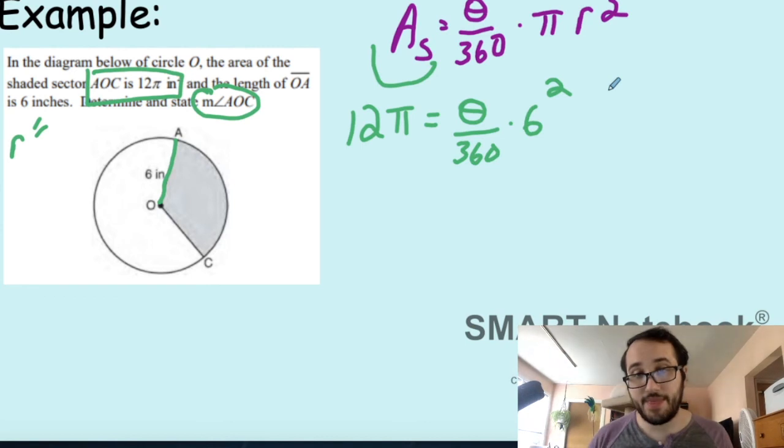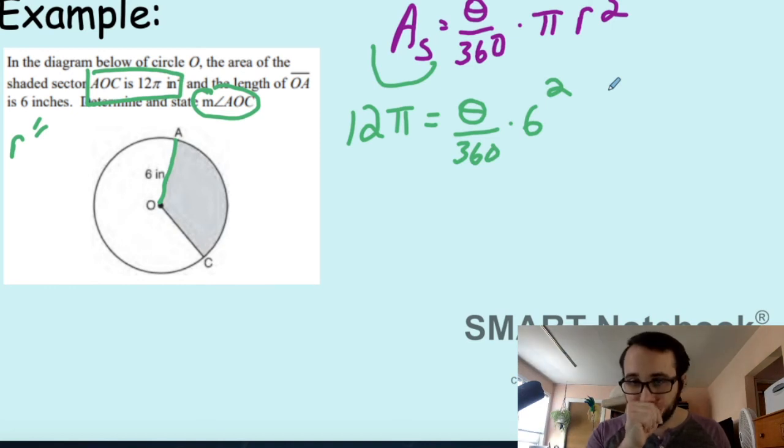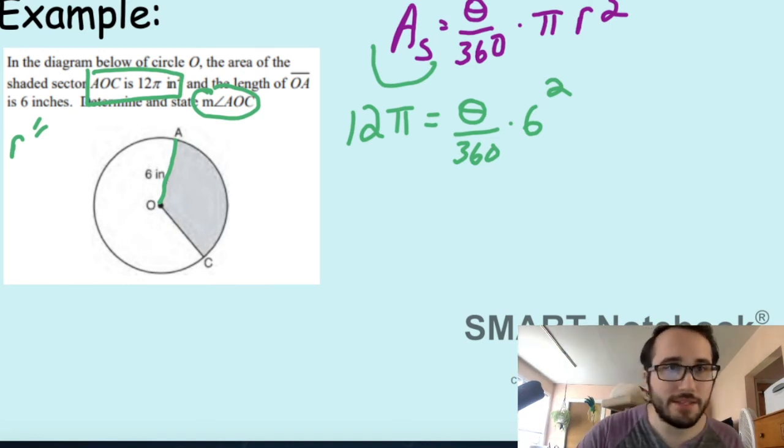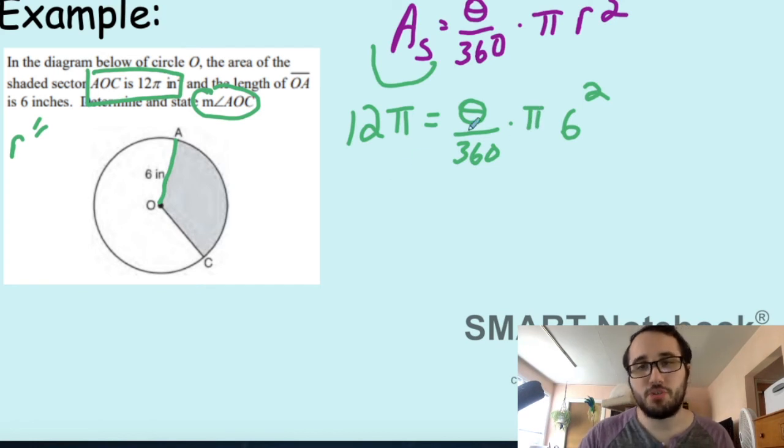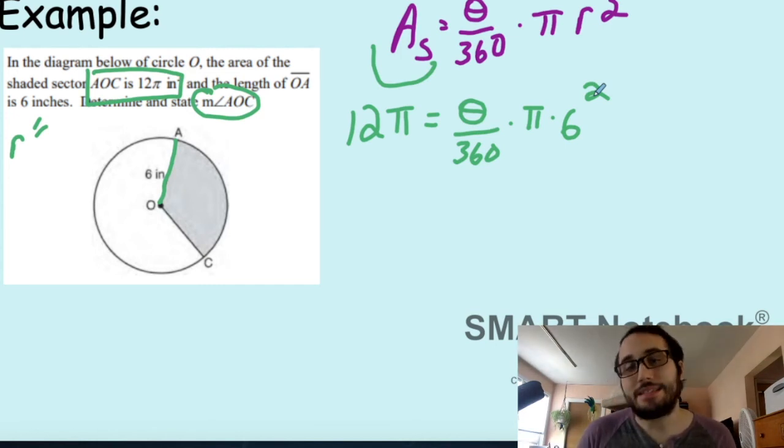So we're trying to find theta. We've done a question similar to this, I think in the last video. Oh, and I made a mistake. I left out pi. Silly me. So it should be theta over 360 times pi times the radius squared. We're looking for theta. Try this on your own. See if you can figure it out. And we'll come back.